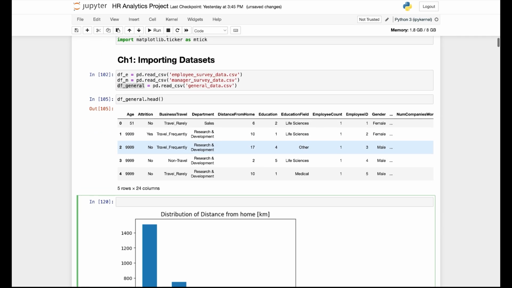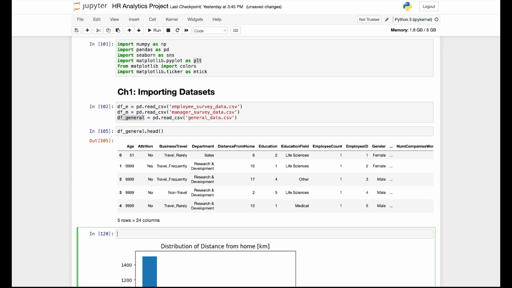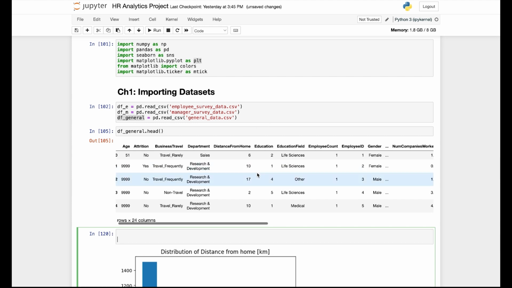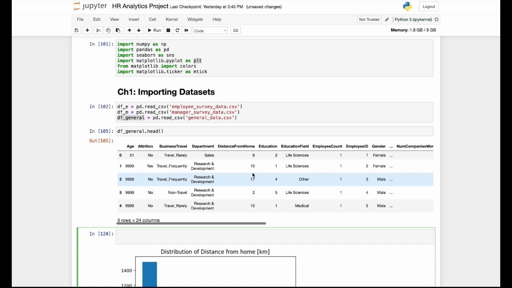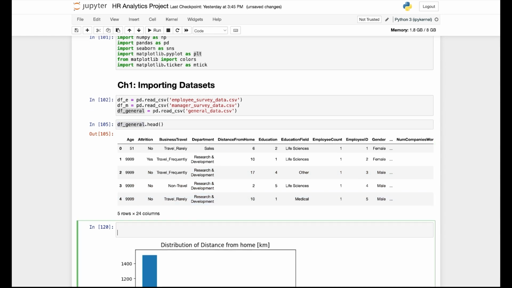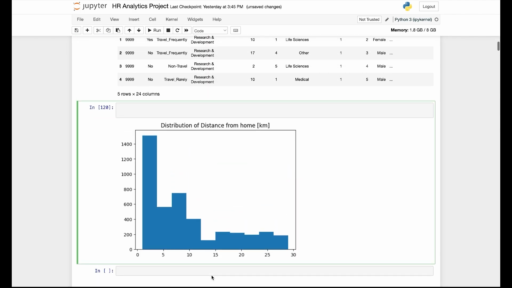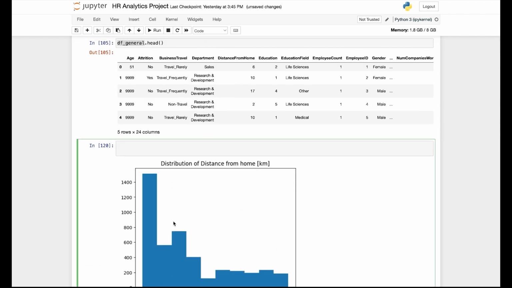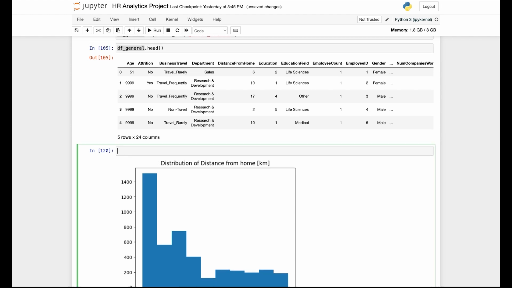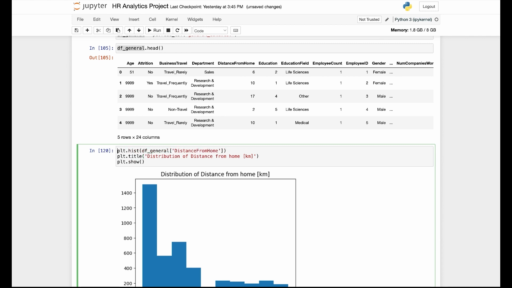So let's try to use a for loop to create a histogram of all the numerical value columns inside the DF general data set, because we don't want to individually copy and paste the column name and create the plot individually. We want to make an automated process so that we don't have to do it over and over. So I'm going to press Control Z to get back the code that I used.